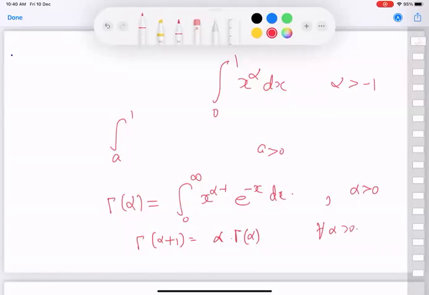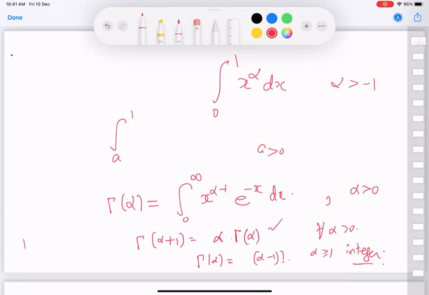So for alpha integers, you can immediately get that if alpha is a non-negative integer, you can connect it directly with factorial. Okay, using the integration by parts formula that we did last class, each time you can keep reducing this alpha by 1 and keep proving this. And once you do this, apply this to get this quantity.